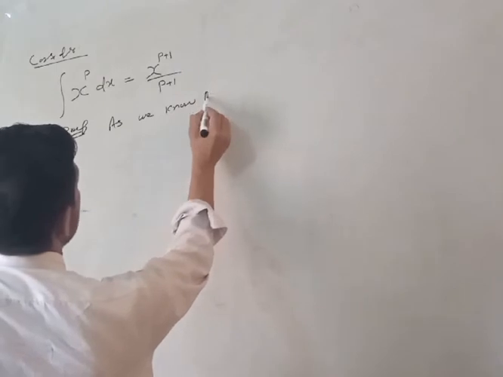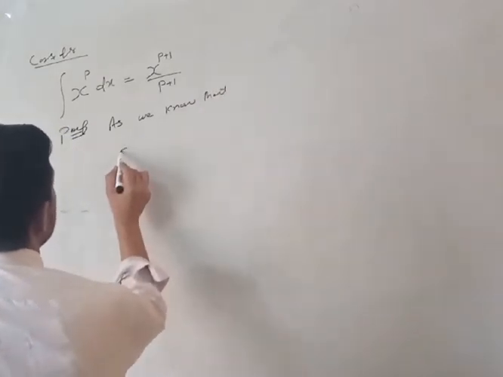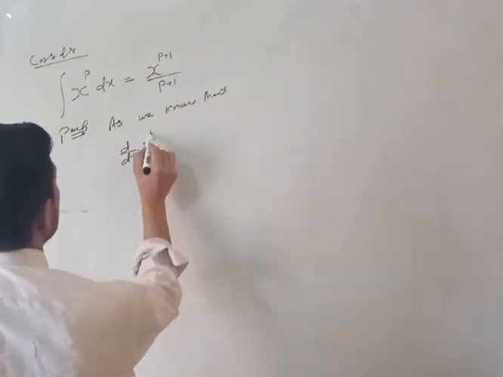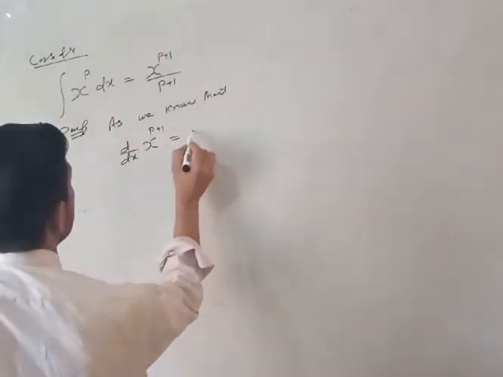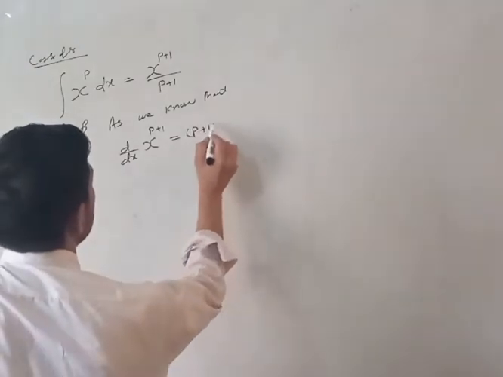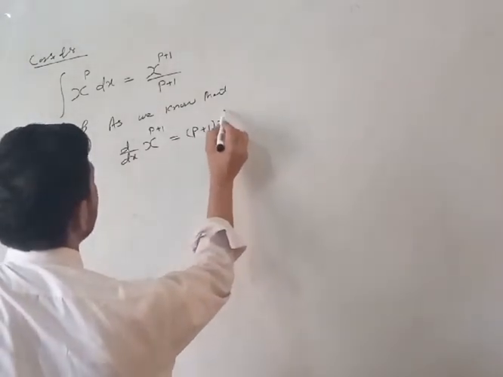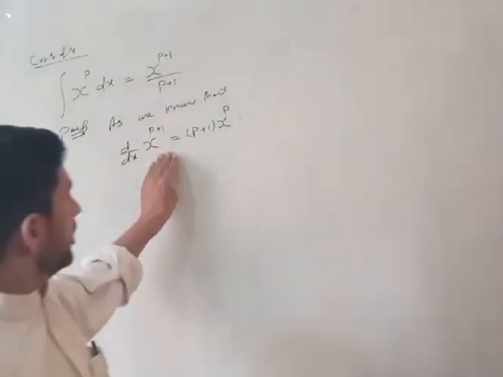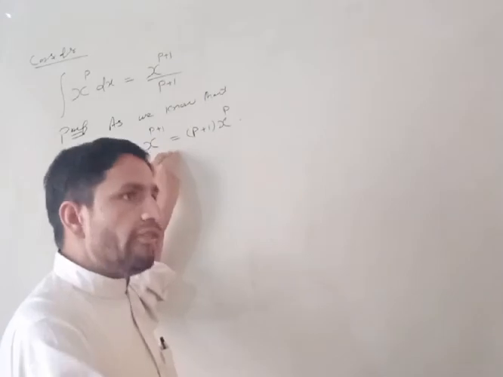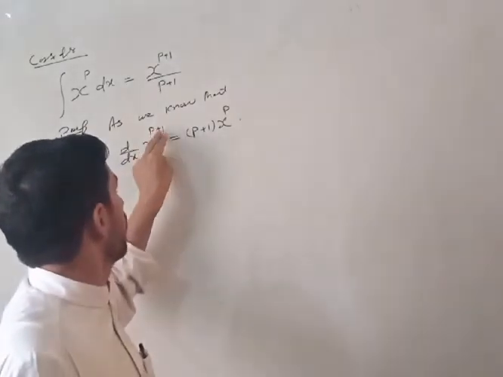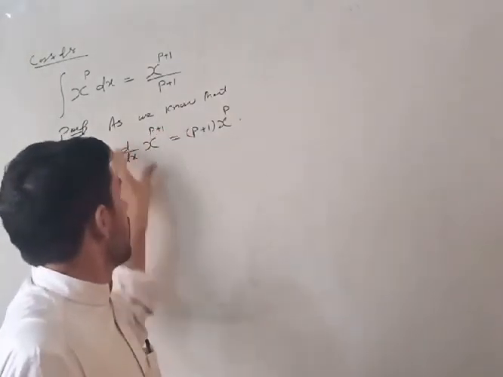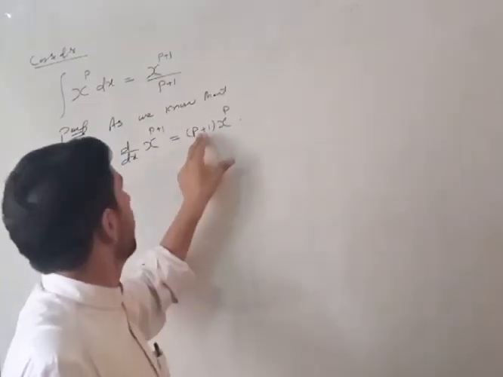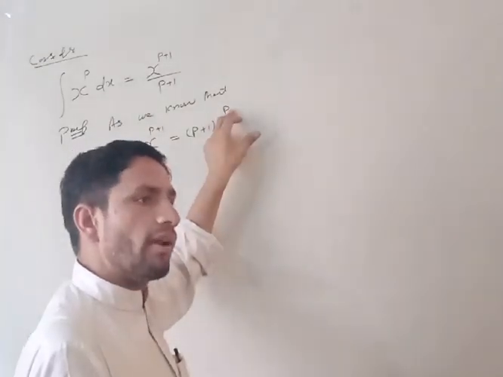We know that d by dx of x raised to the power p plus 1 is p plus 1 into x raised to the power p. I write the derivative power rule: the derivative of x power p plus 1 is equal to p plus 1 times x power p, shifting the power to the front and reducing the exponent by 1.